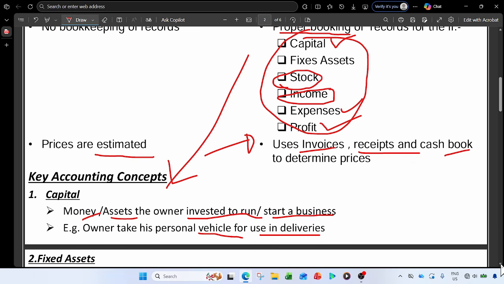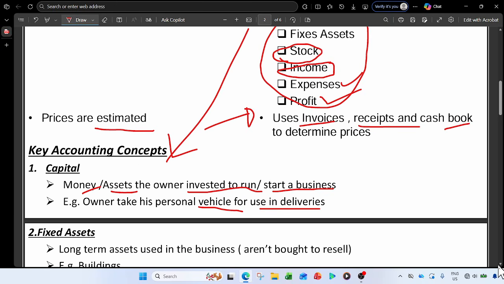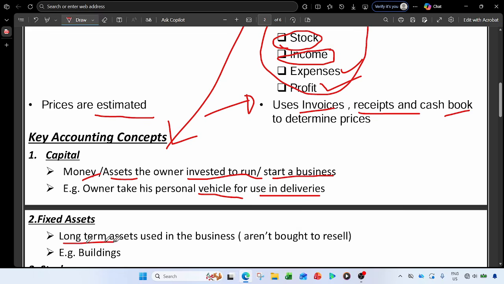We buy them with the intention of using them to run the business. So what exactly is a fixed asset? These are long-term assets used in the business to help the business grow and make profit, but they are not bought to resell to the customer.